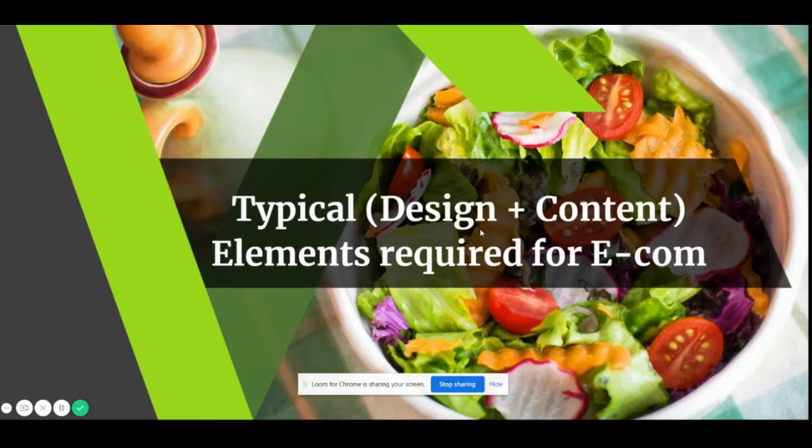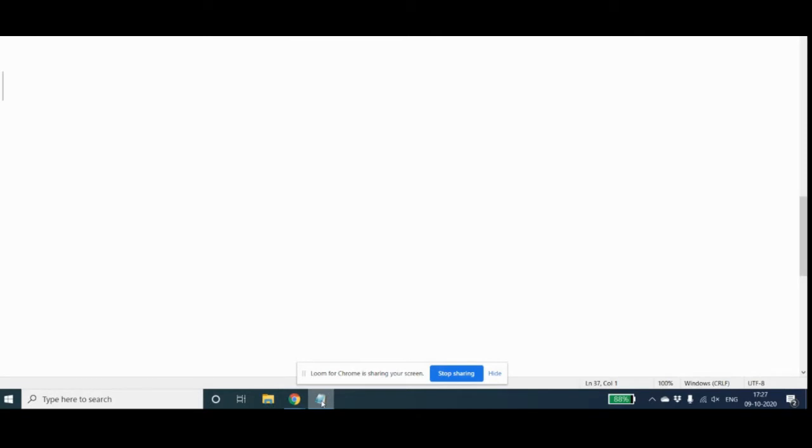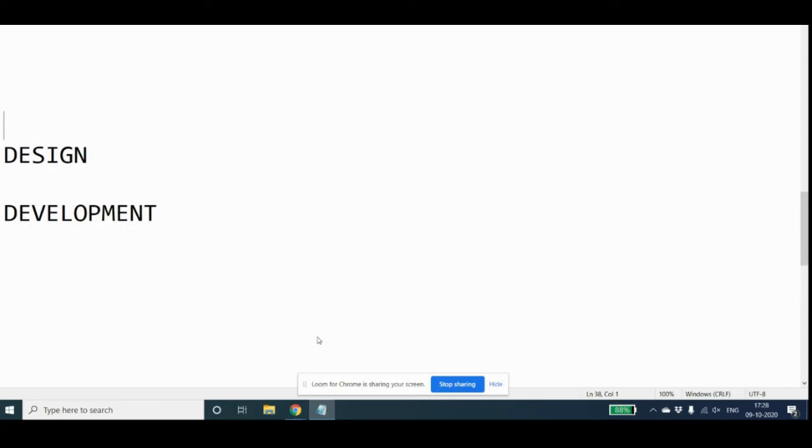Actually make a proposal for a client who's looking at redesigning or revamping or making a new e-commerce website. So remember, when you're talking about an e-commerce website, we are talking about both design and development. Suppose you have to give a proposal for a client like this. One is you need to first make that call: what is the e-commerce software that you would be using at the back end.